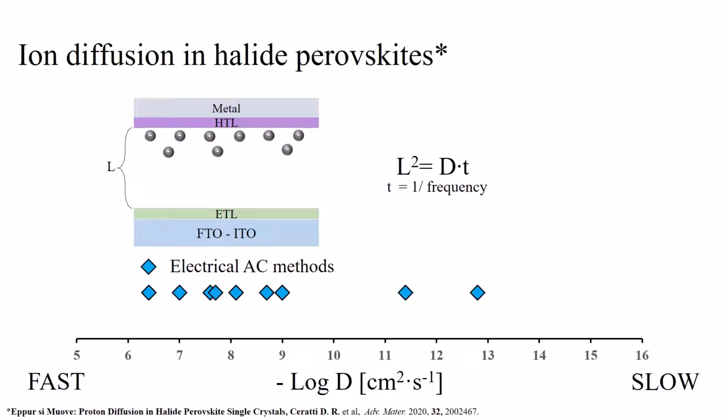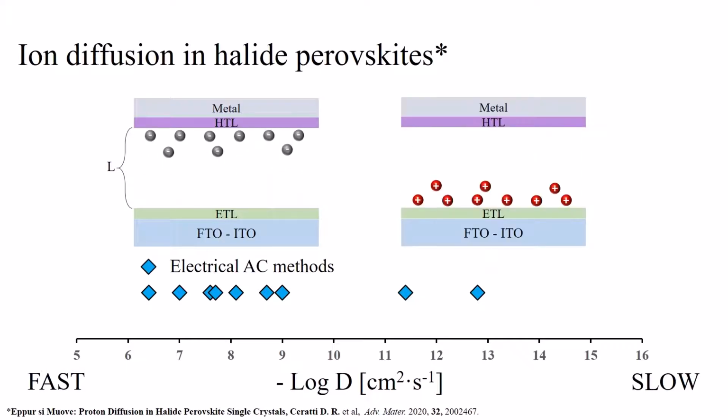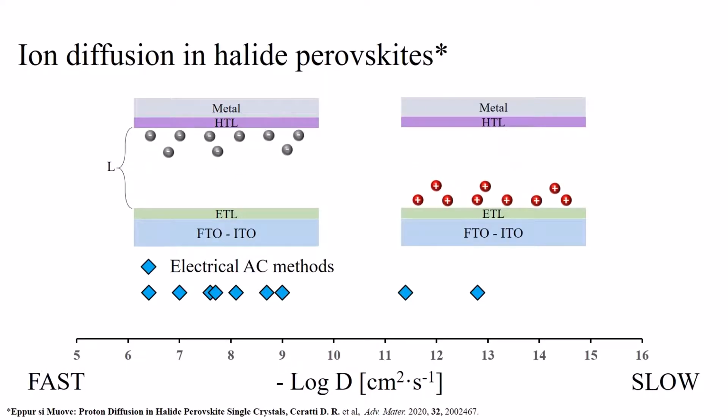Alternatively, a more accurate analysis is performed by fitting the data at low frequency of the Nyquist plot using the Warburg impedance. The problem is that ions moving in the shown way give exactly the same signal as cations, such as protons, moving in this other way.